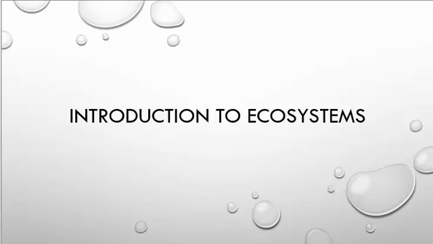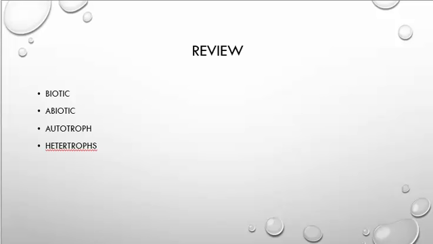Welcome. Today we are going to discuss ecosystems, a very basic introduction and overview of what ecosystems are. Before we do that, let's do a little bit of a review. We know what biotic and abiotic factors are. They are the living and non-living things that make up where we live and where we are and in our environment. Biotic are living and abiotic are non-living.